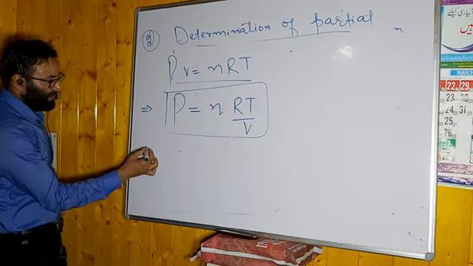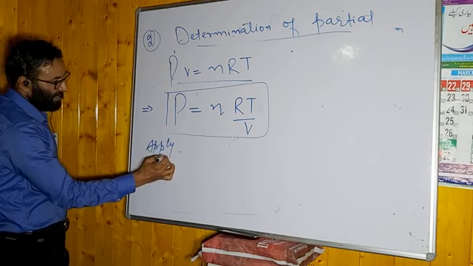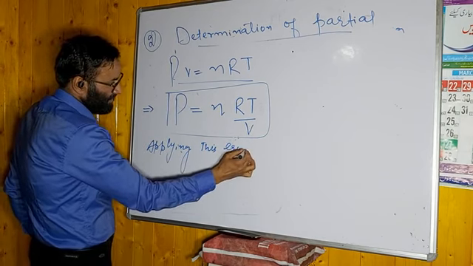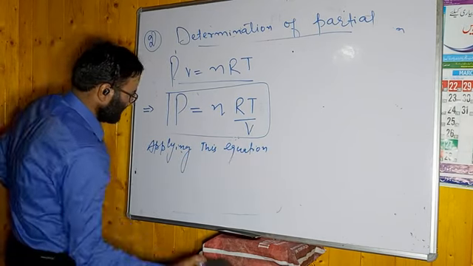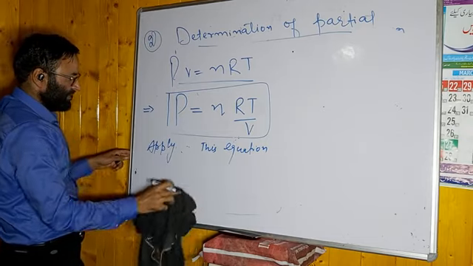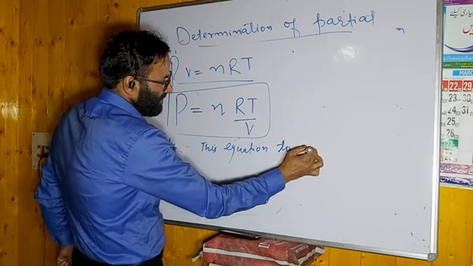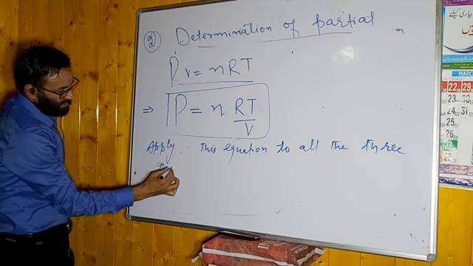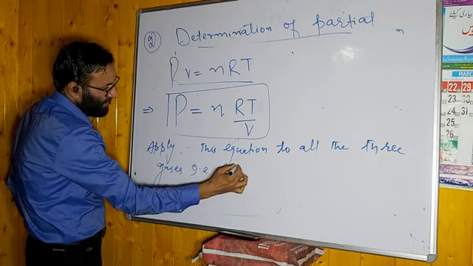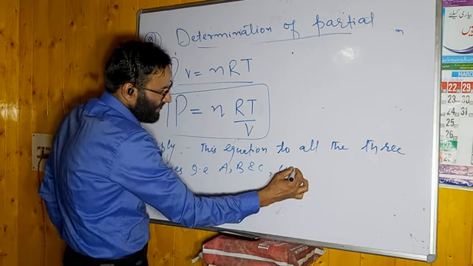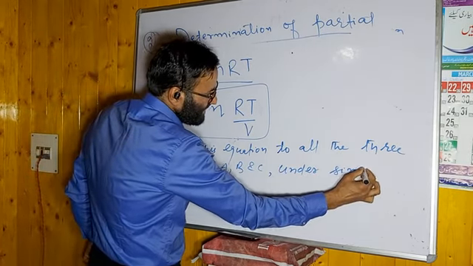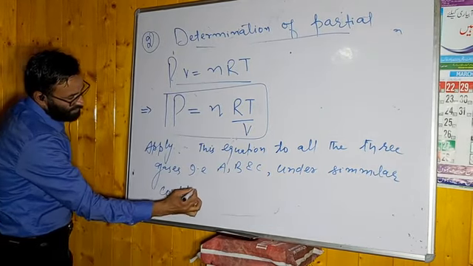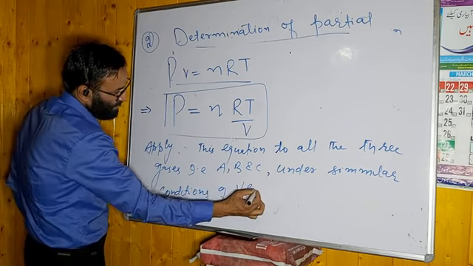Remember this point. Apply this equation to all the three gases. हमने कौन कौन सा लिया, that is A, B and C. मगर कंडीशन क्या है, under similar conditions of volume and temperature. ये आपको याद रखना.